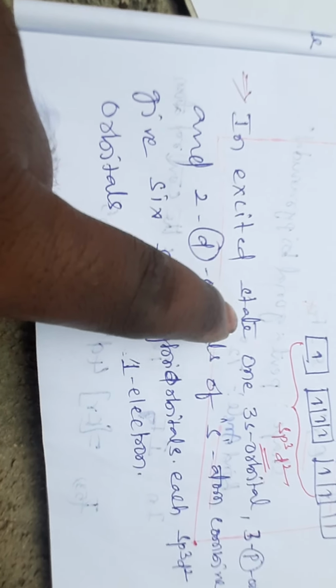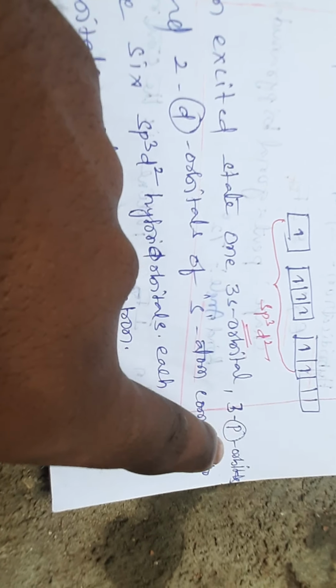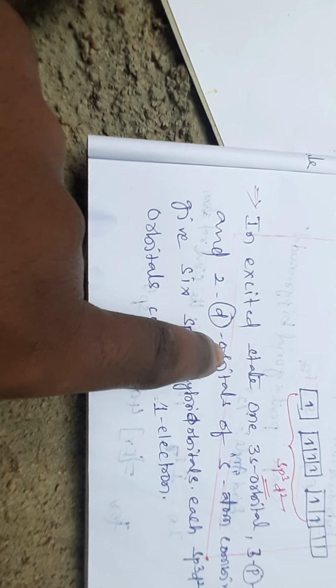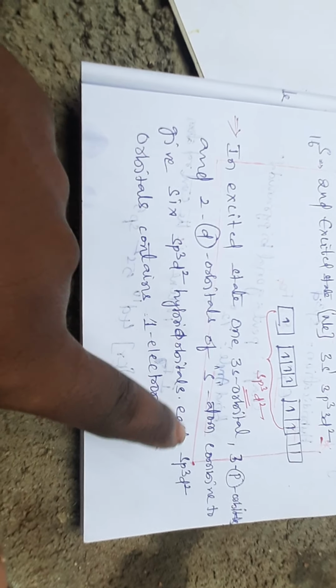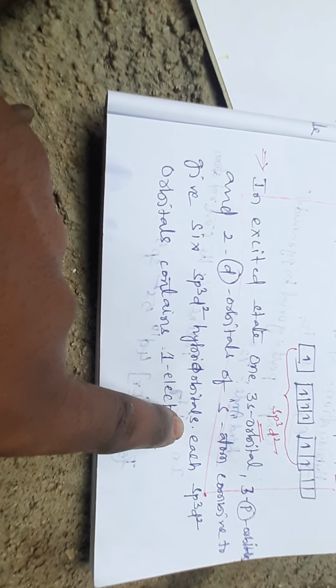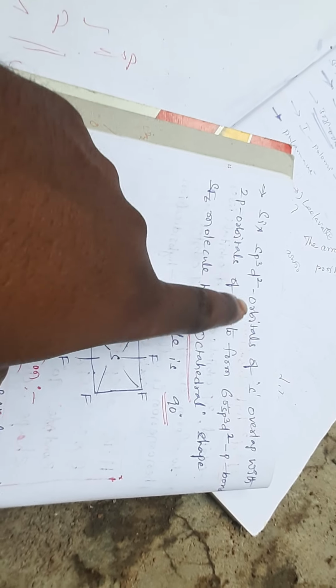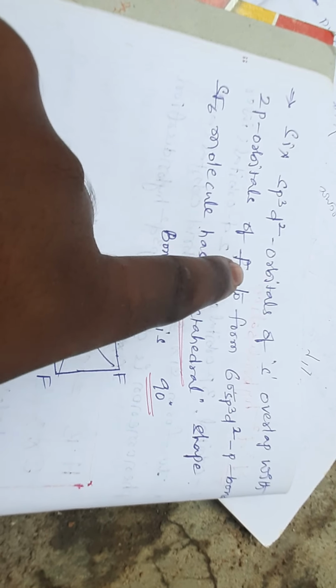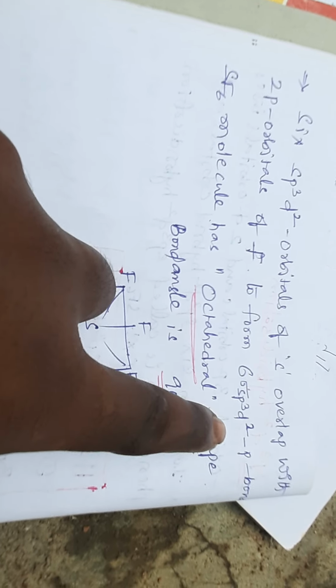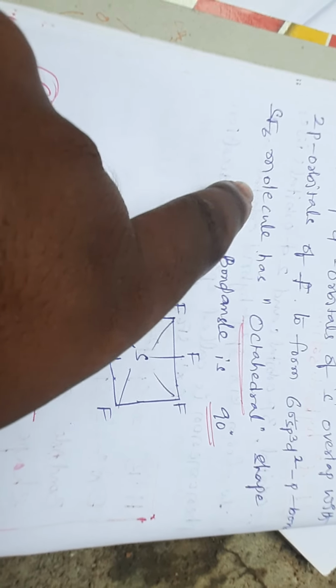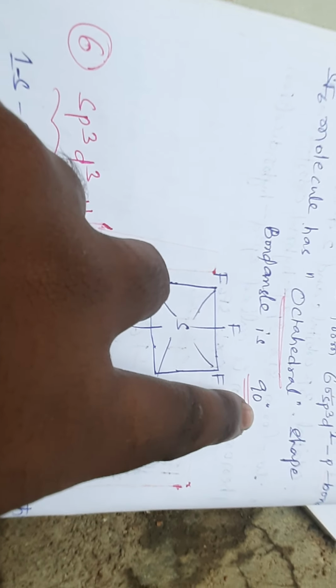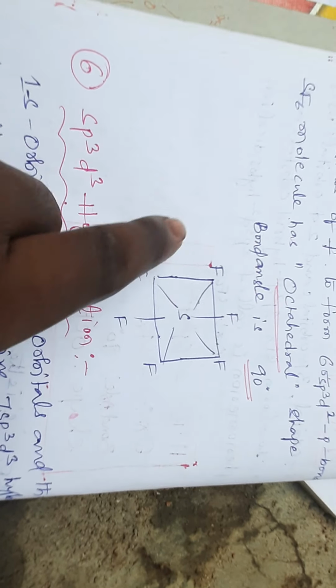In the excited state, 1 3s orbital, 3 p orbitals and 2 d orbitals of the sulfur atom combine to give 6 sp3d2 hybrid orbitals. Each sp3d2 hybrid orbital contains 1 electron. The six sp3d2 orbitals of sulfur overlap with the 2p orbitals of fluorine to form 6 sigma sp3d2-p bonds. So the molecule has an octahedral shape. Bond angle is 90 degrees. So that is the shape of the molecule.